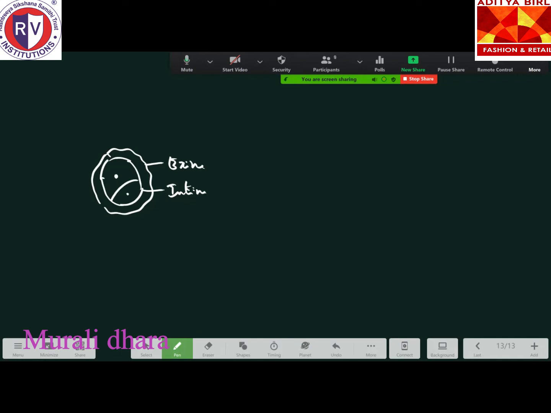So this cell is called the vegetative cell, and the lower cell is called the generative cell.